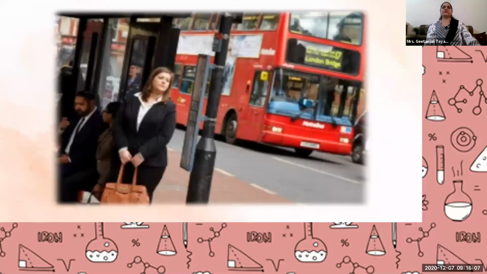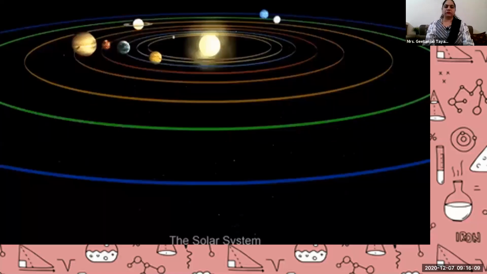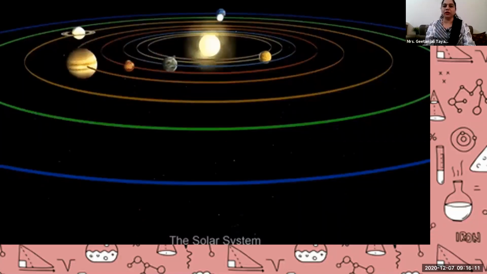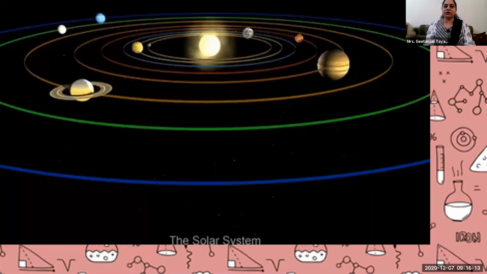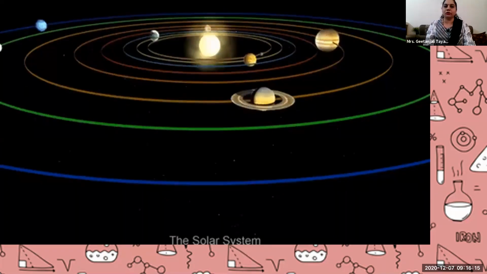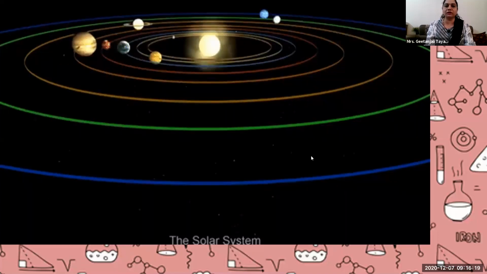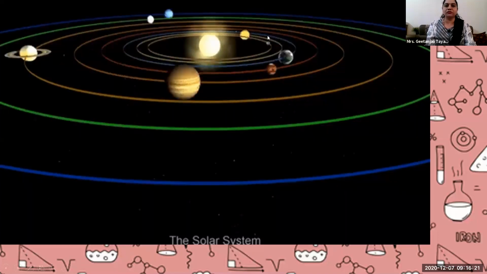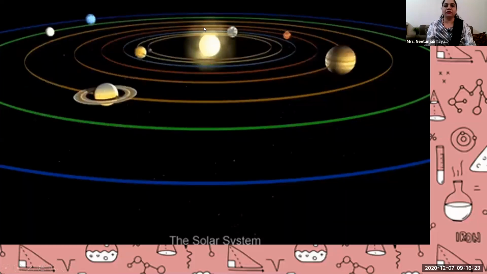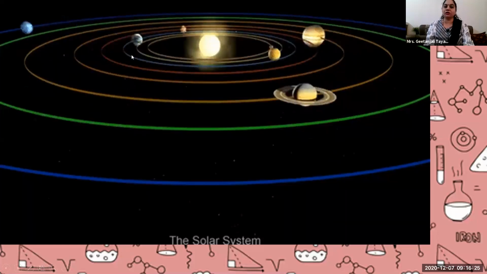But as we say now, see this, Earth is moving, all the planetary systems, all the planets are revolving, rotating around the sun. So this is the blue color inner side. This one is the Earth. If you're able to find that near to the sun, this is the Earth.